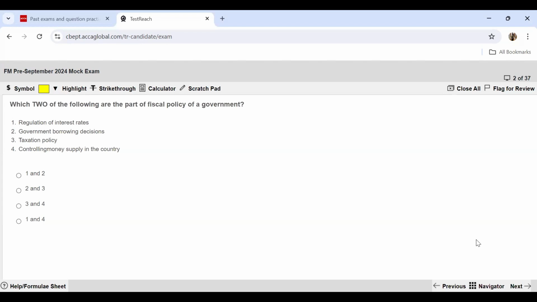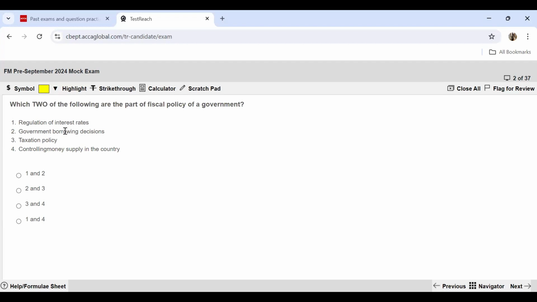So the first thing is regulation of interest rates. This is, as I told you, all of these rates form a part of the monetary policy. Hence, this gets eliminated. Option 2 says government borrowing decisions. So borrowing, as I told you, government revenue, government expenditure, this is a part of the fiscal policy of the government. So we choose this as one of our options.